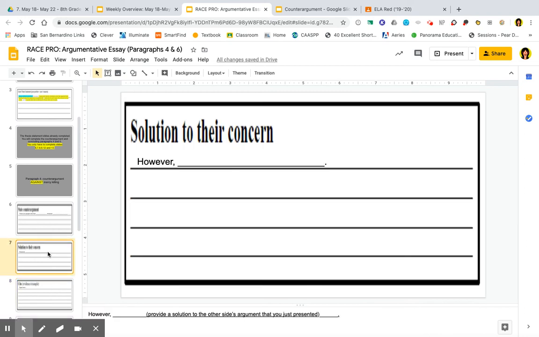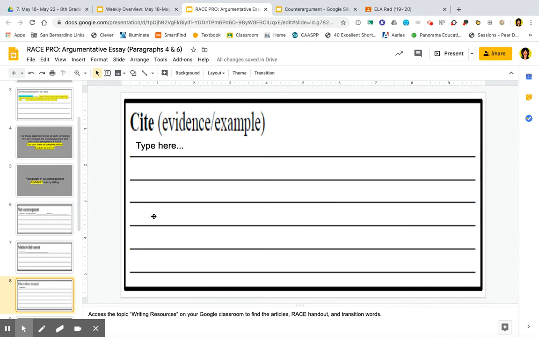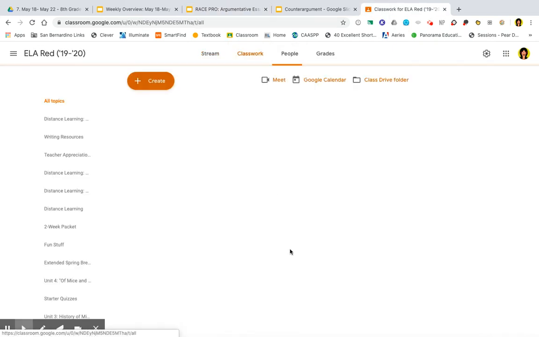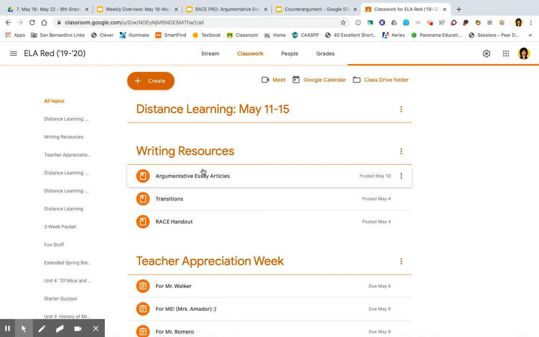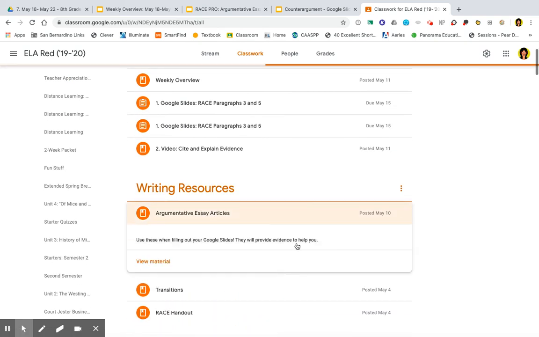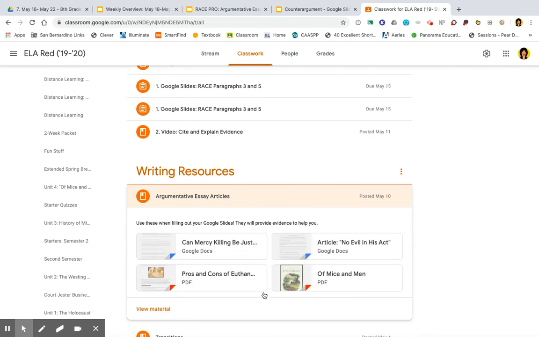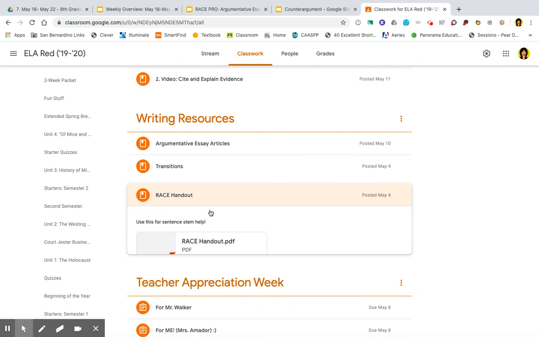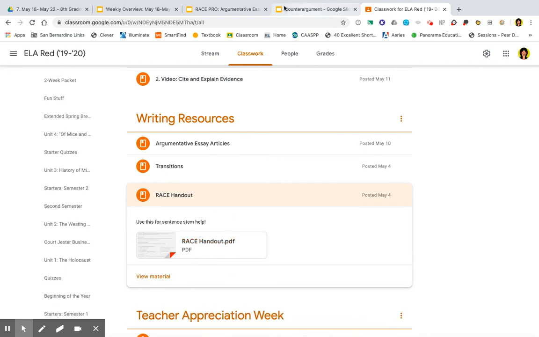Like maybe you say it's not murder because the person wants to die. Then you need to find some evidence to support that idea that somebody wants to die. And how do we find that evidence? You're going to access that same topic on Google Classroom that says writing resources. And you have all your articles right here. It's 4 of them. You also have your transitions, and you have the handout that gives you some more sentence stems if you need it.